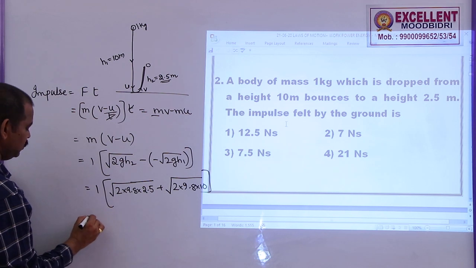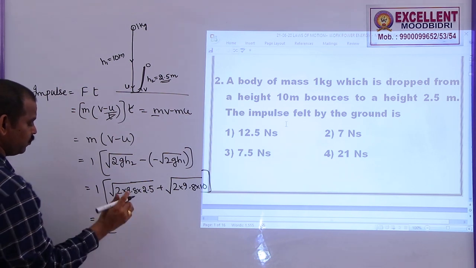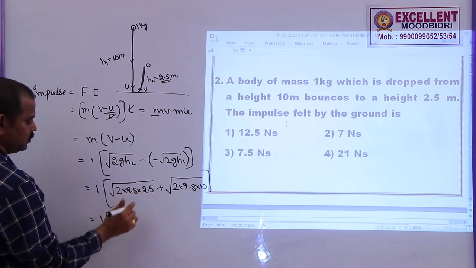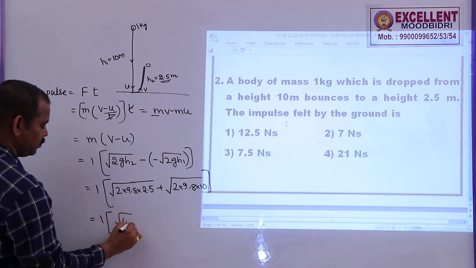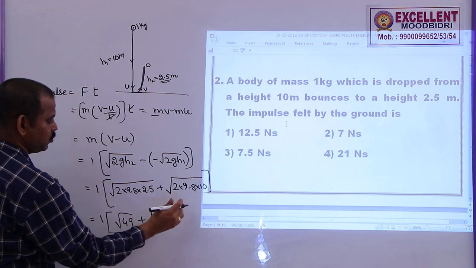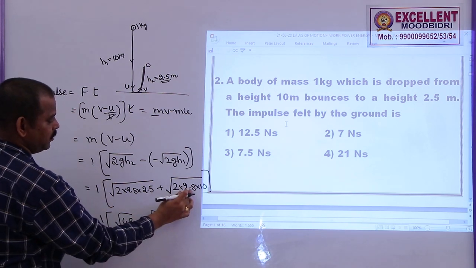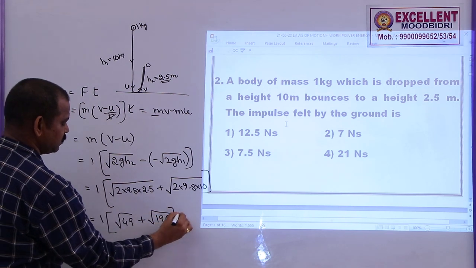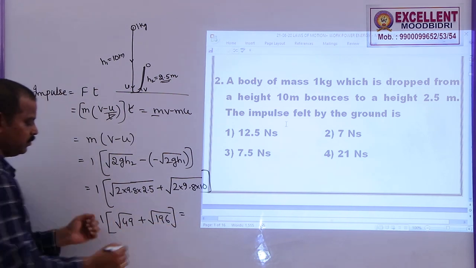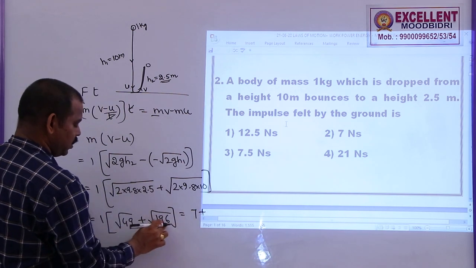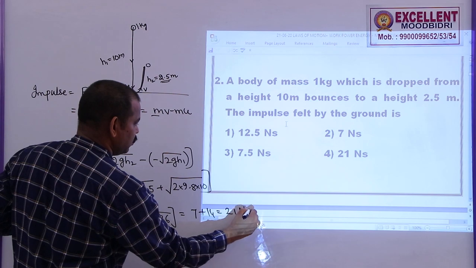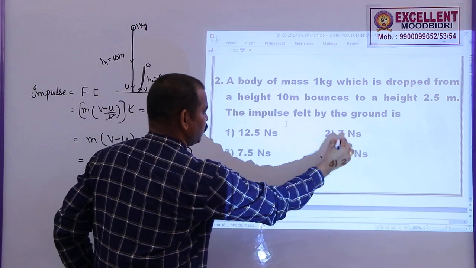So, this impulse is given by 1 into root of (9.8 into 2.5 into 2, which is 49) plus root of (9.8 into 10 is 98, into 2, which is 196). Based on this, root 49 is 7 and root 196 is equal to 14. So, this is 21 newton second. So, option 4 is correct.